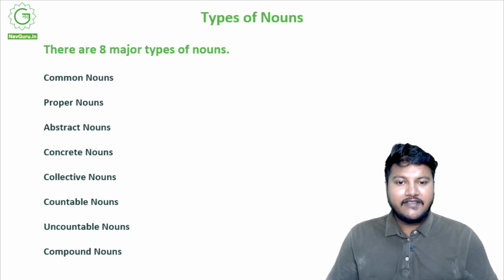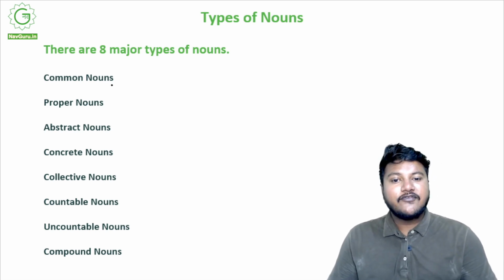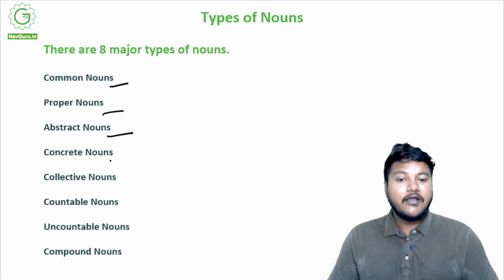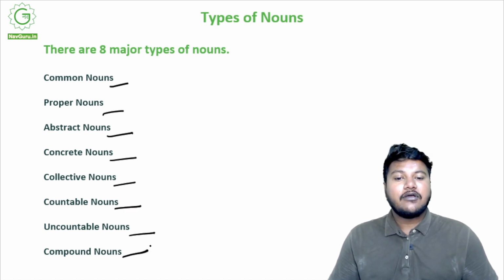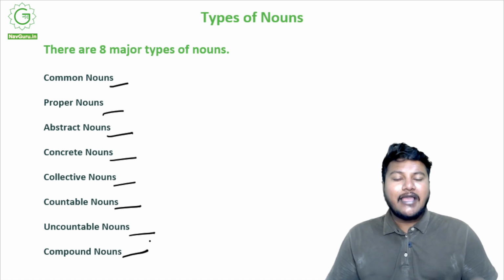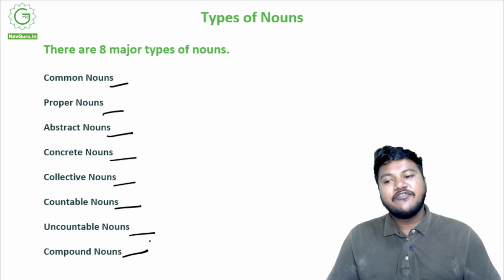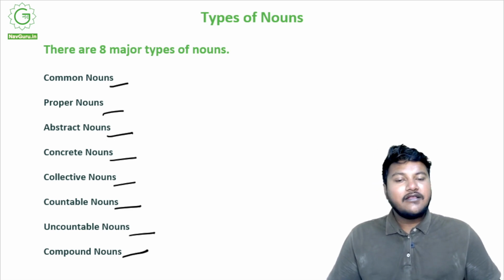Now let's get to the types of noun. How many types of noun are there? There are 8 major types of nouns. There are common nouns, proper nouns, abstract nouns, concrete nouns, collective nouns, countable nouns, uncountable nouns, and compound nouns. These are the 8 major types of nouns, and we are going to learn about all of them in the slides to come. All right.